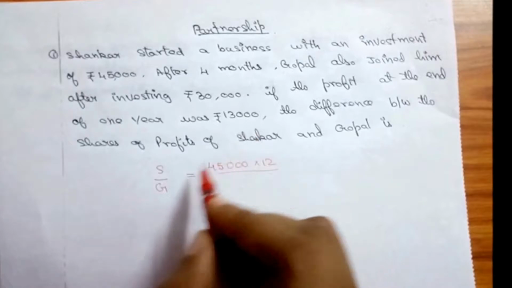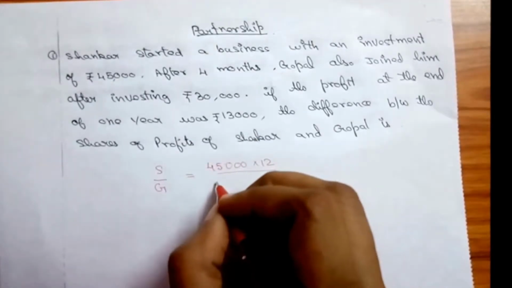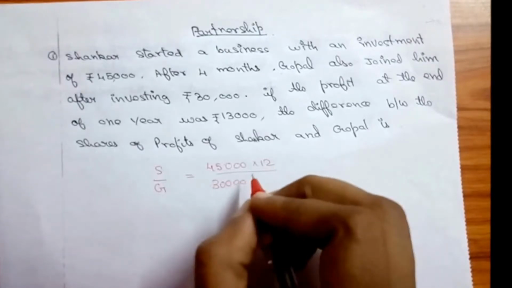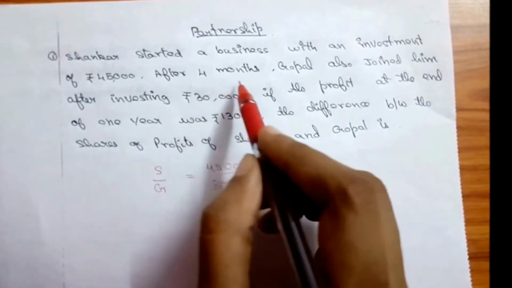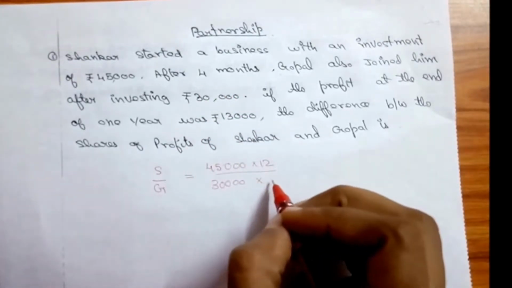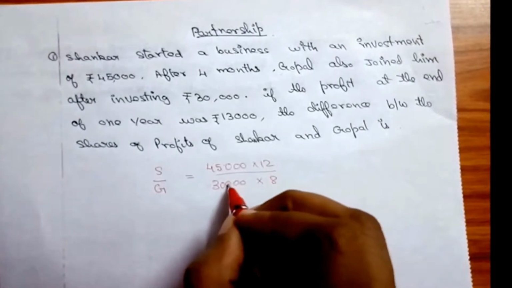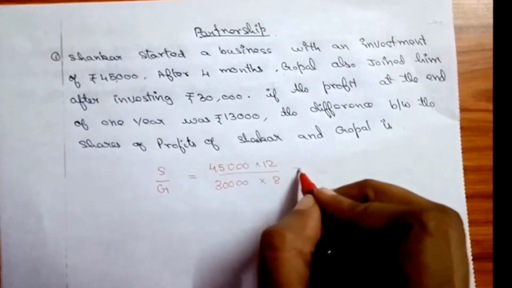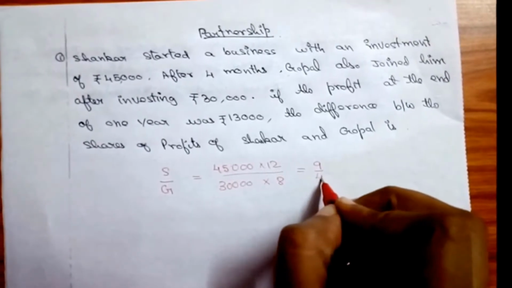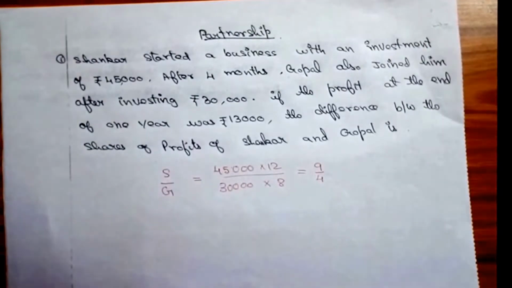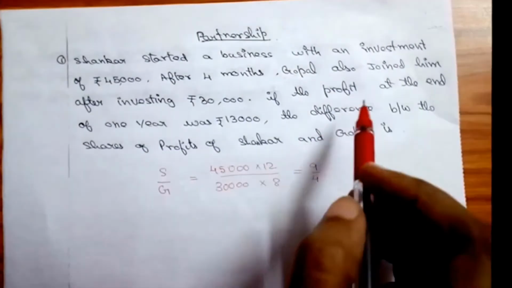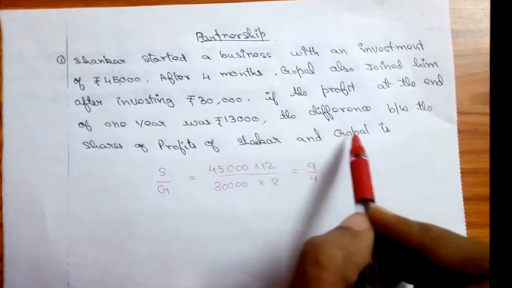And Gopal invested 30,000 after the business was started, after 4 months. 12 minus 4 will give me 8. So by cancelling each and every term, I'll get a ratio of 9 by 4. Now this is the new ratio, and from this new ratio we can find the difference.